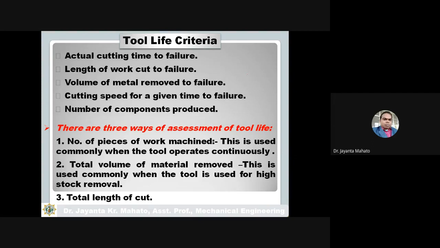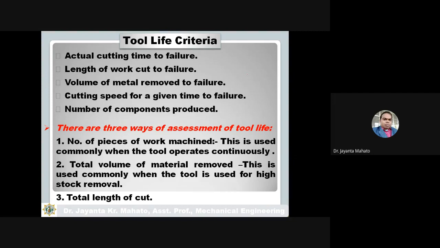Now there are three ways of assessment of the tool life. Meaning, to assess the tool life, there are actually three ways. First one, number of pieces of work machined, meaning how many pieces of work have been machined by using that cutting tool. This is the first way of measuring the tool life. It is used commonly when the tool operates continuously, then it counts that